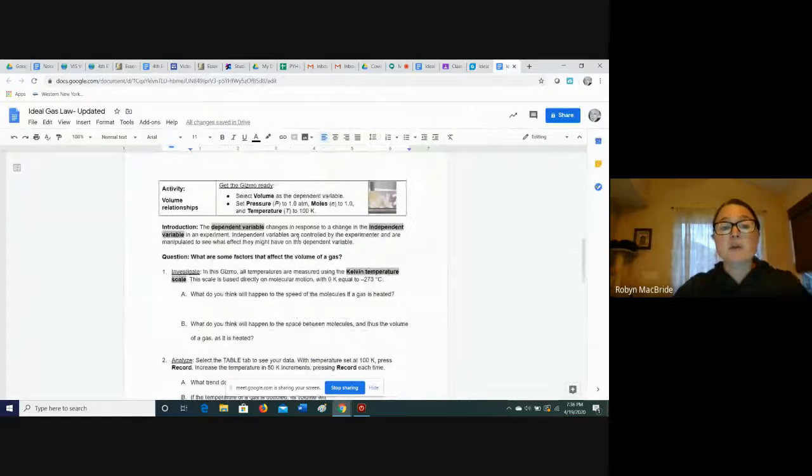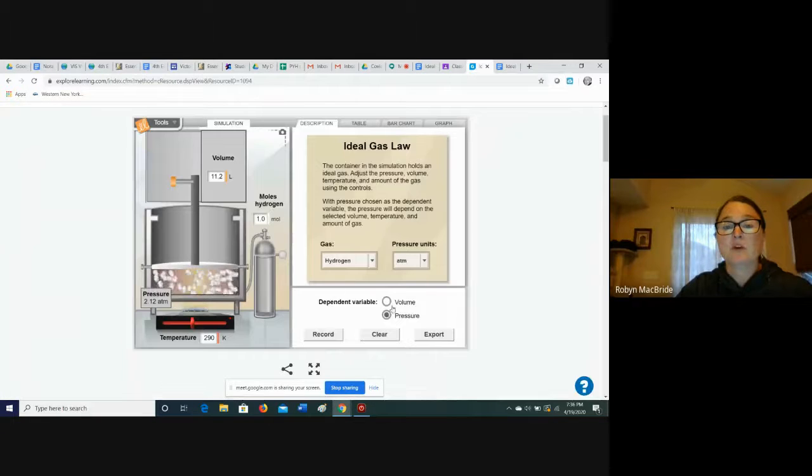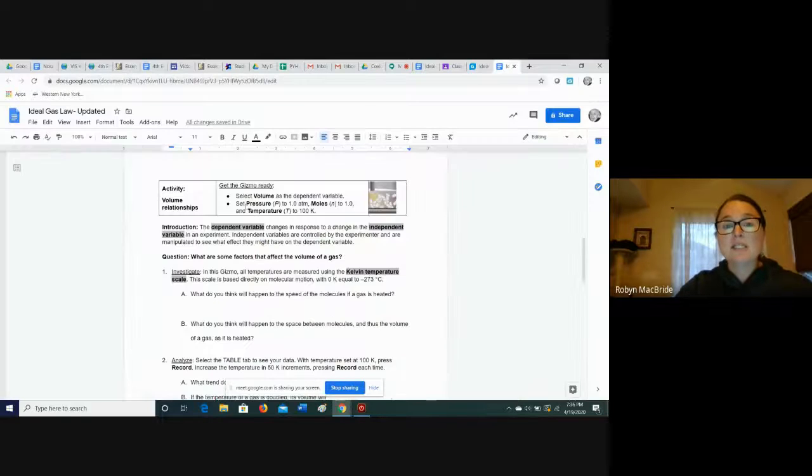Now here's what you're going to do. You're going to take a look at this activity, and we're going to make sure we get the gizmo ready. First, select the volume as the dependent variable. Set the pressure to 1 atm, moles to 1, and temperature to 100.